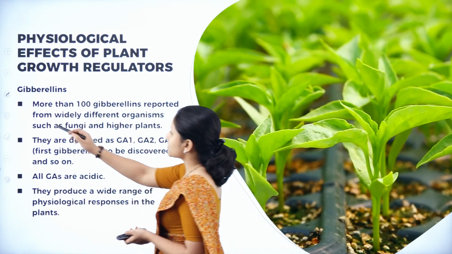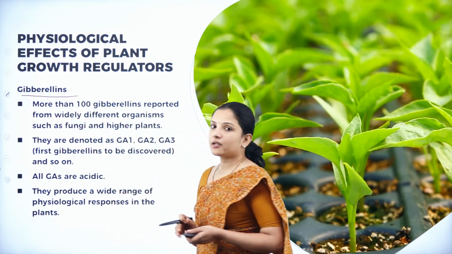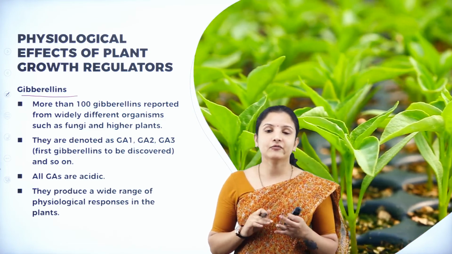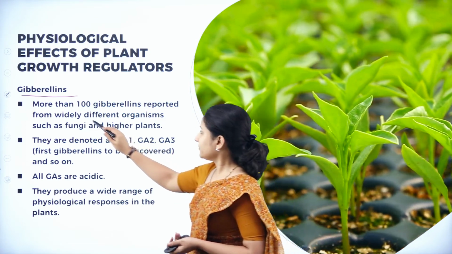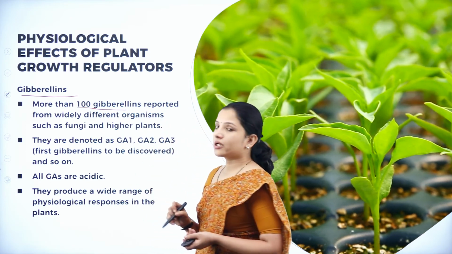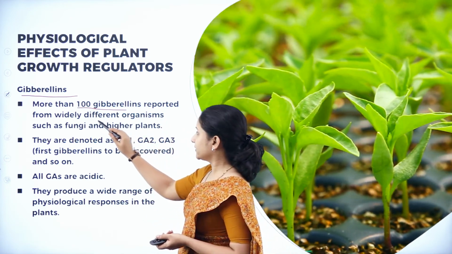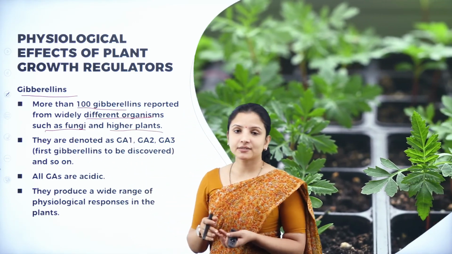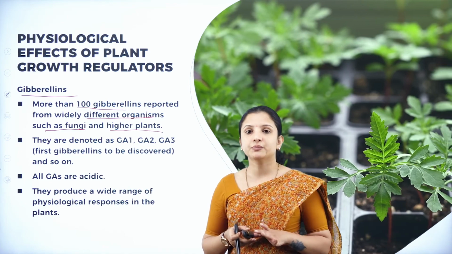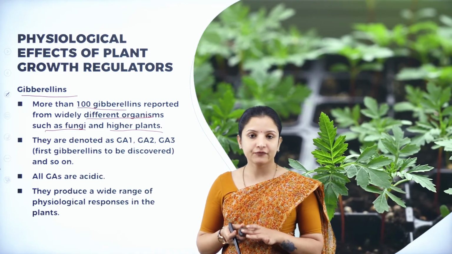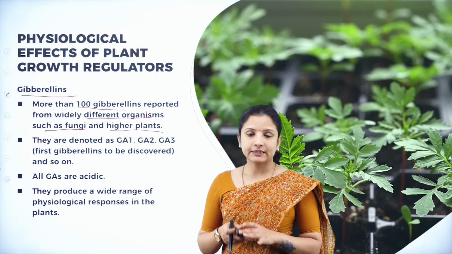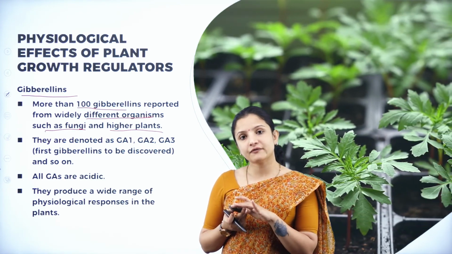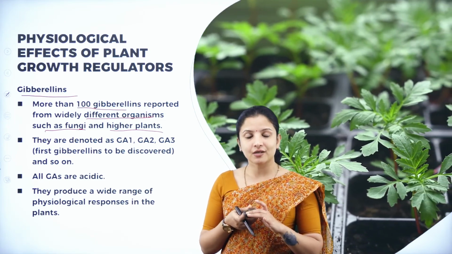Next, talking about gibberellin. There are more than 100 different types of gibberellins that have been discovered, or widely reported from widely different organisms, such as fungi and also higher plants. The best example while talking about the discovery of gibberellin is Gibberella fujikuroi, which causes bakanae disease in rice seedlings, right? And it was through Gibberella fujikuroi that gibberellin GA3 was discovered.